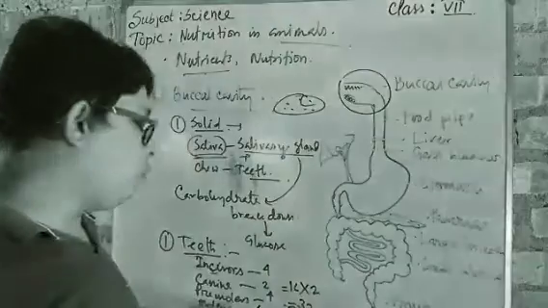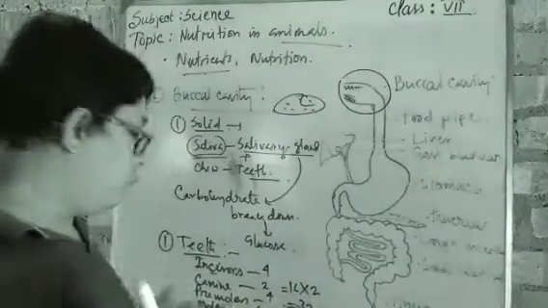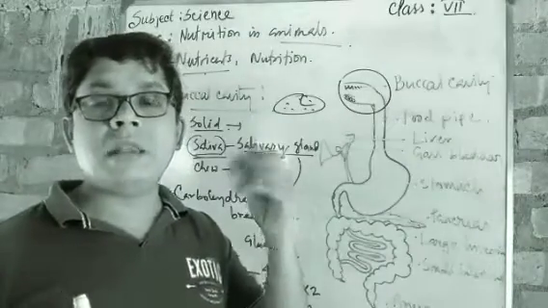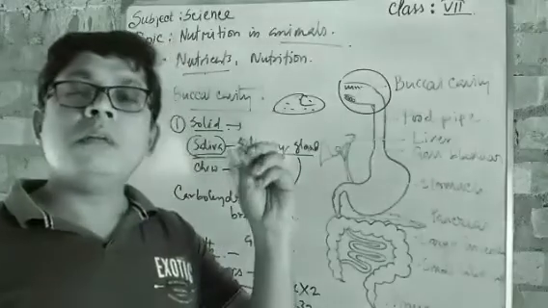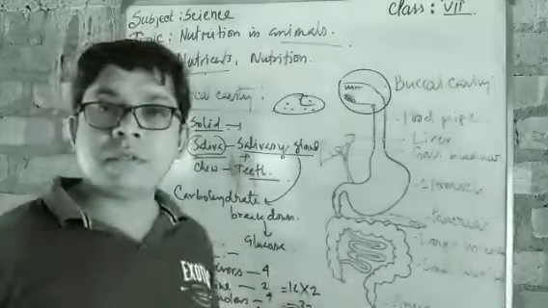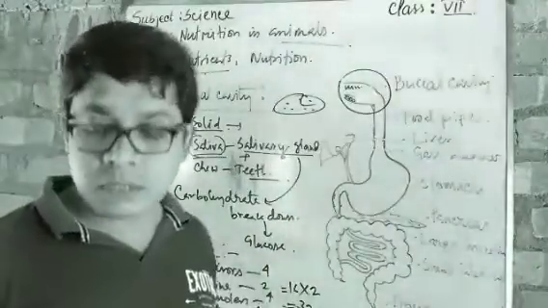Number three, premolar, it also helps to tear or chew the food. And number four, molar, it helps to chew or grind the food. Grind, okay, it is chewing plus grinding the food items into the simplest form. I have told you a clay-like structure, so it helps to do that. Got it? So this is the formation of the teeth, and this is the function of the teeth in our mouth.